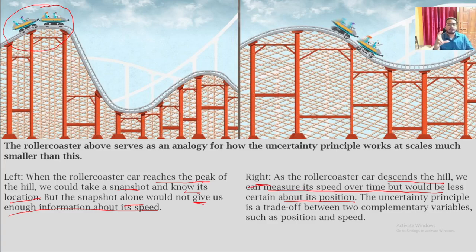But on the right side, it is moving, so we can get to know the speed of it but not the position, because it is moving and variable now. The position keeps changing with time. It is crazy fast, so we will not be able to analyze the position of it.